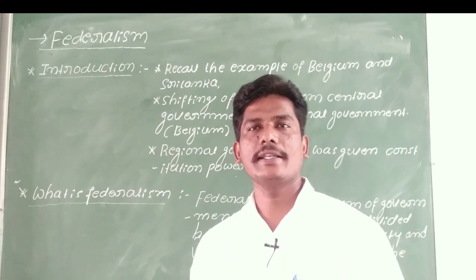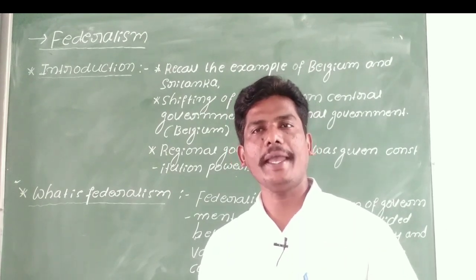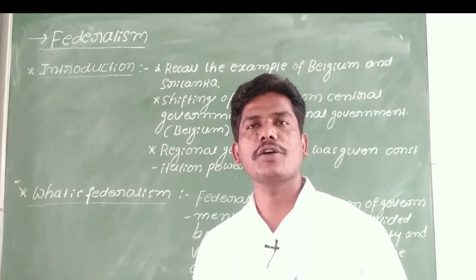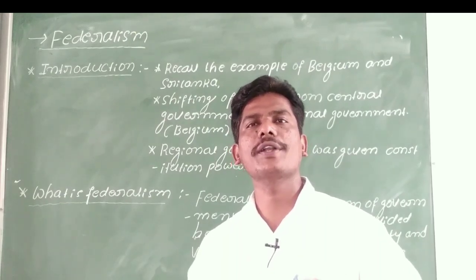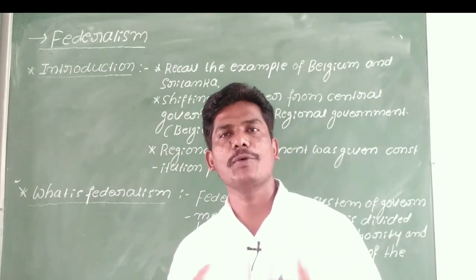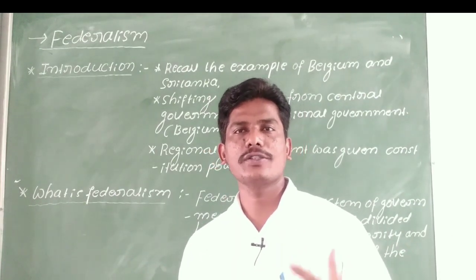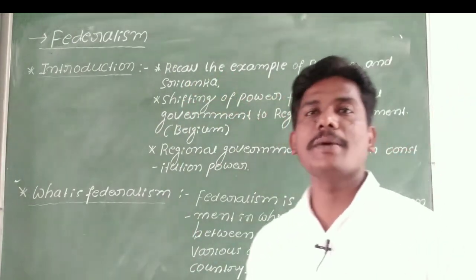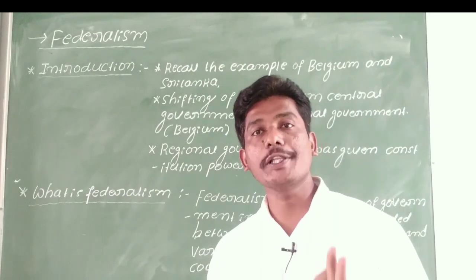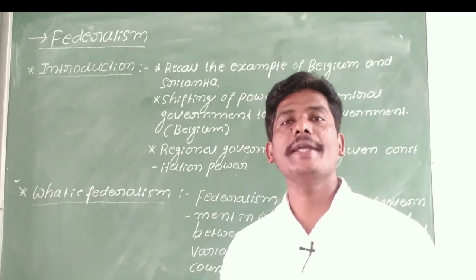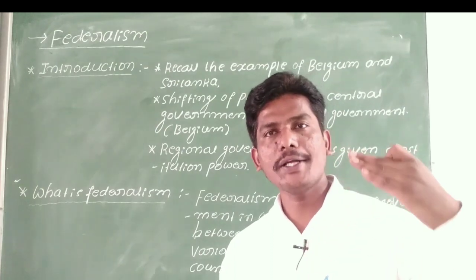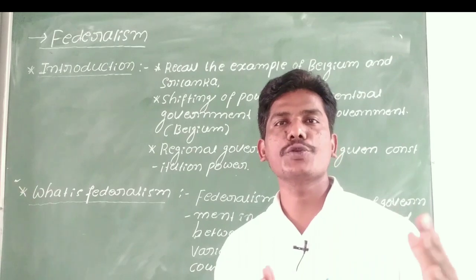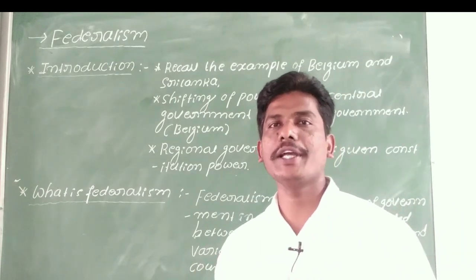At the national level the central government controls the entire nation. After that, the state government and local government. These all work independently in a democratic country. Now let us see, recall the example of Belgium and Sri Lanka. If you recall the two countries' story, you will come to know how the power is distributed between those two countries.